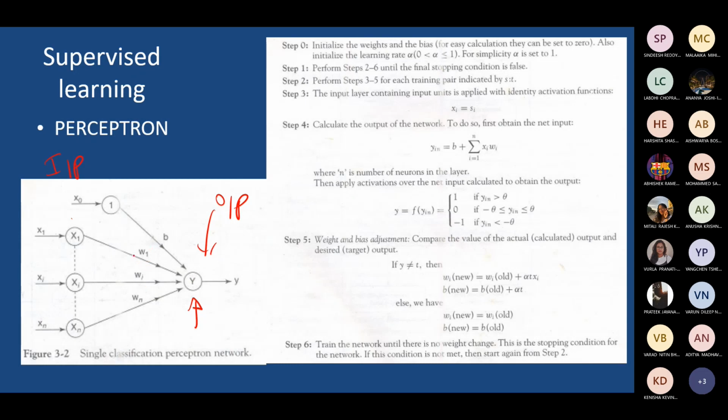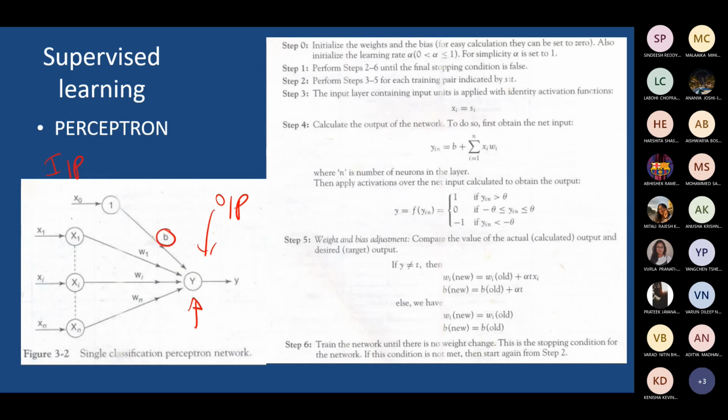So y is going to receive x1 w1, x2 w2, and so on. When it is arriving at y, it is weighted input. That is what you observe here. There is also a bias in this architecture. Bias input is used. It may sometimes be referred to as x0, but its value is always set to 1.